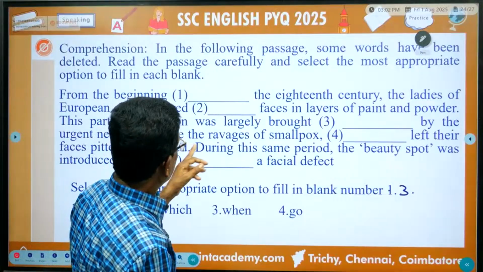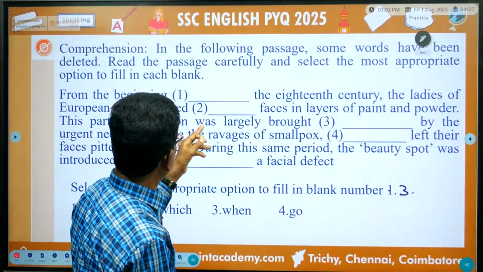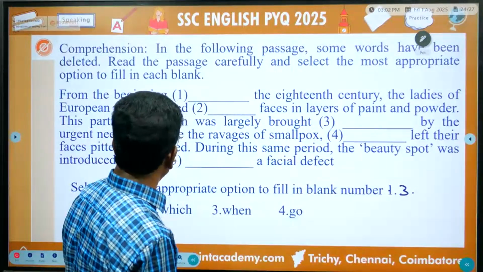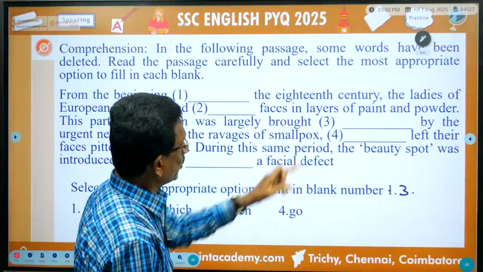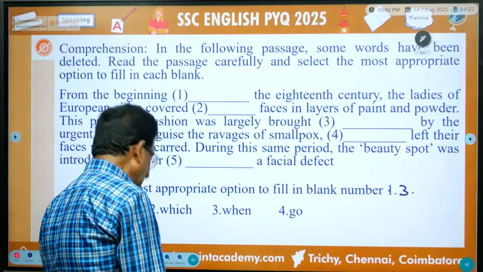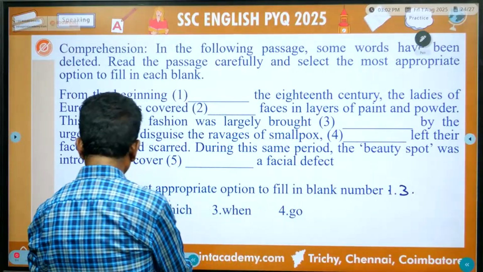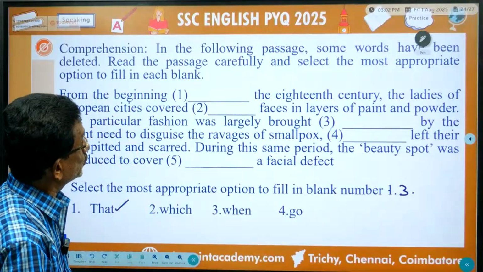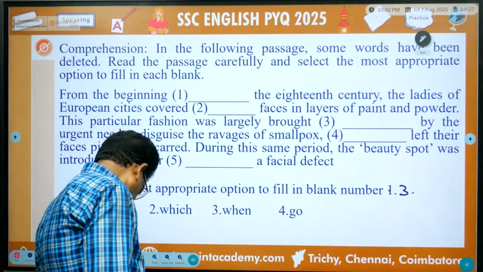This particular fashion was largely brought on by the urgent need to disguise the ravages of smallpox. So here, that should be the answer. Because all the other words don't suit it. Okay. Next one.